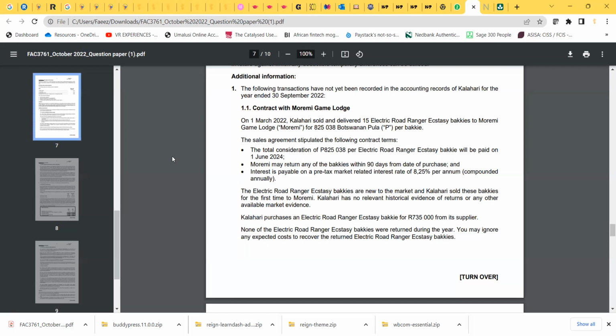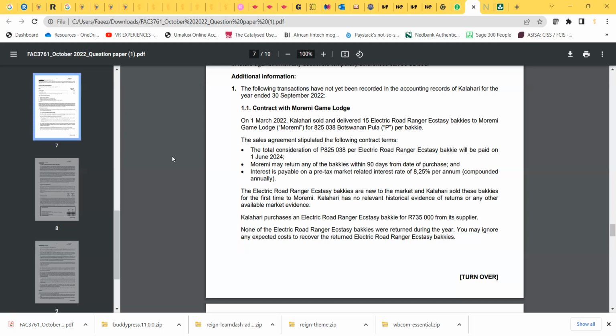So they say the sales agreement stipulated the following contract terms. The total consideration of 825 per bakkie will be paid on 1 June 2024. So take note of that. We sold this on 1 March 2022. We're only going to get the money on 1 June 2024, which is about 2 years from now. So that automatically indicates a significant financing component. So we need to consider the significant financing component.